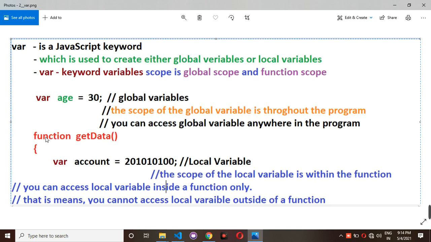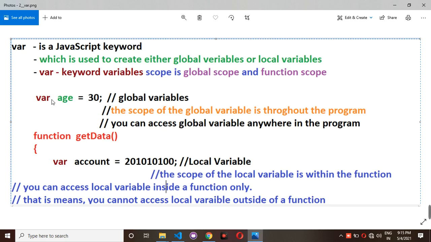I have a function keyword here, and after that a function name called getData. Before this function, outside of this function, whatever age variable you have written is a global variable. If you are creating or declaring any variable outside of your function, that is called a global variable.